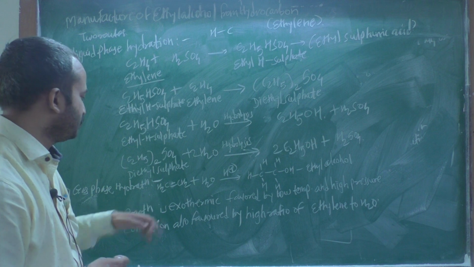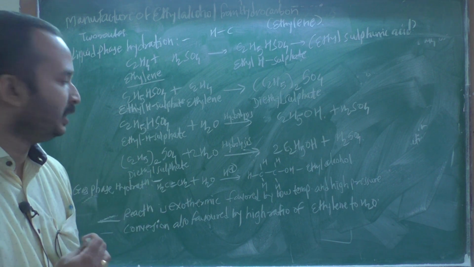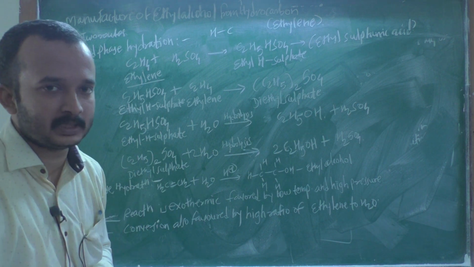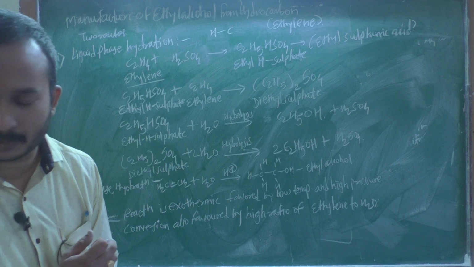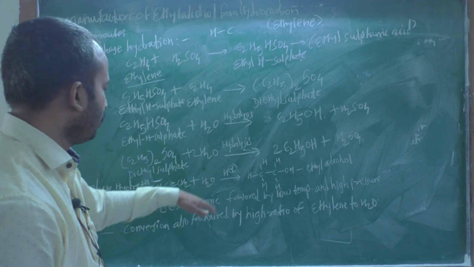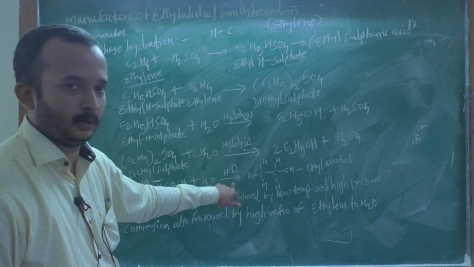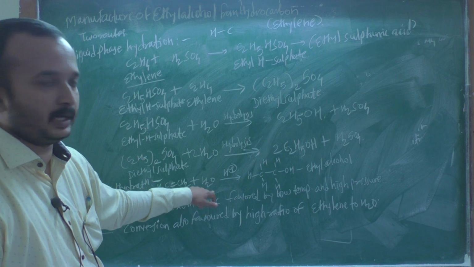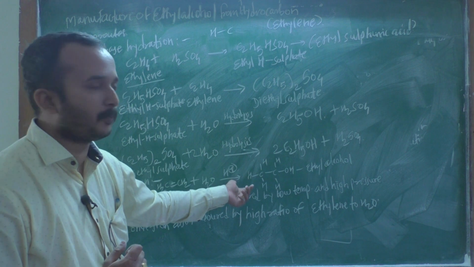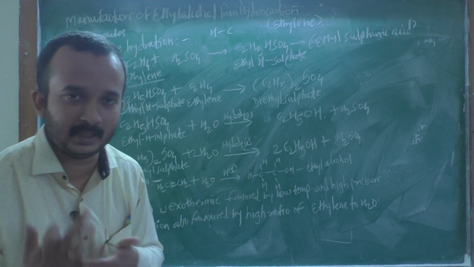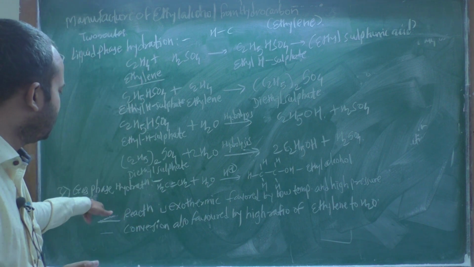Okay, in this gas phase hydration, you take the ethylene in the presence of hydrolysis. Water adds to alkene in the presence of a proton donor. That means you take the water and add it to the ethylene in the presence of a proton, and you form ethyl alcohol. That reaction is the gas phase hydration.